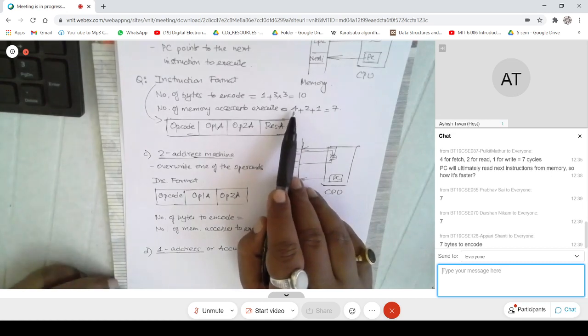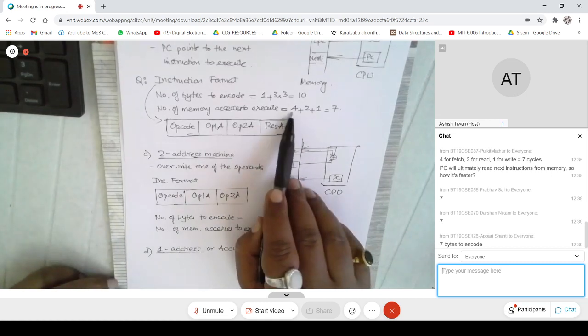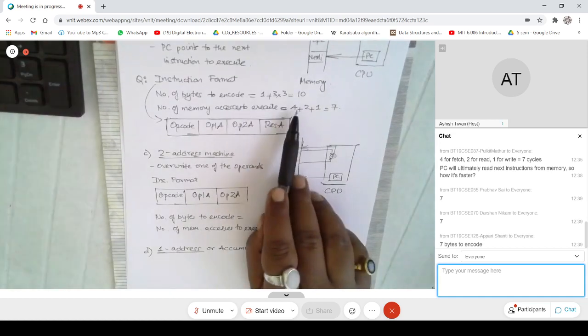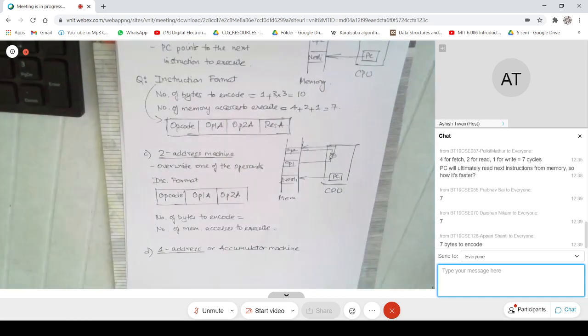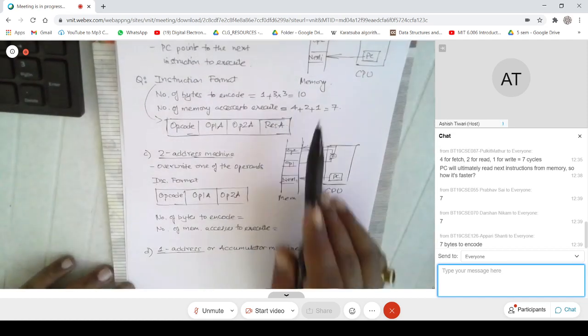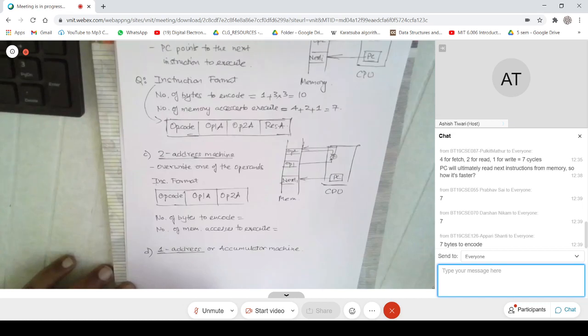If you observe, the earlier machine had 5 memory accesses, right? So this is what I'm trying to say. For every instruction, because you are storing in a lesser number of words, you have to fetch fewer words to decode the instruction, but other things remain the same. Is that fine?